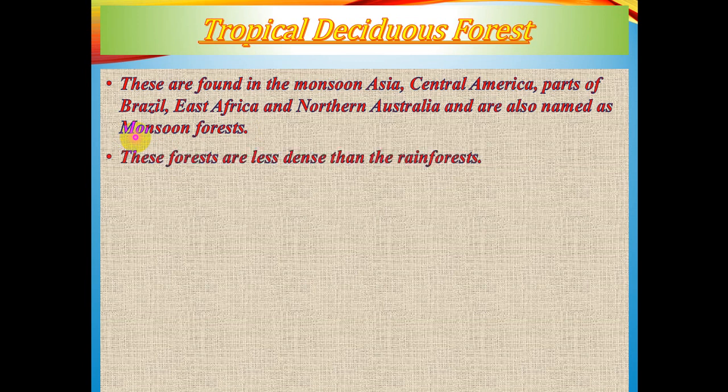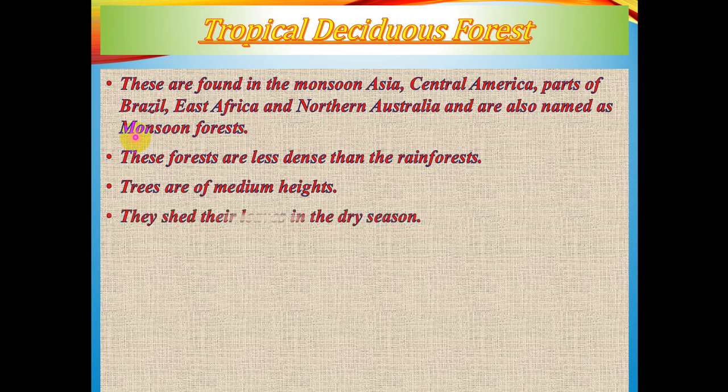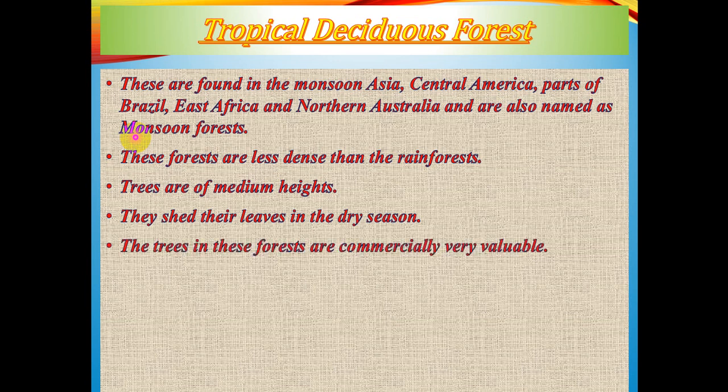Now the next, these forests are less dense than the rainforest. The trees are of medium heights, and they shed their leaves in the dry season. Now they shed their leaves during the dry season, so they are not evergreen. Only a particular season is there when they shed their leaves. And the trees in these forests are commercially very valuable. Why? Because during the dry season, when the trees are shedding their leaves, the wood is there for making timber or for any other purposes.